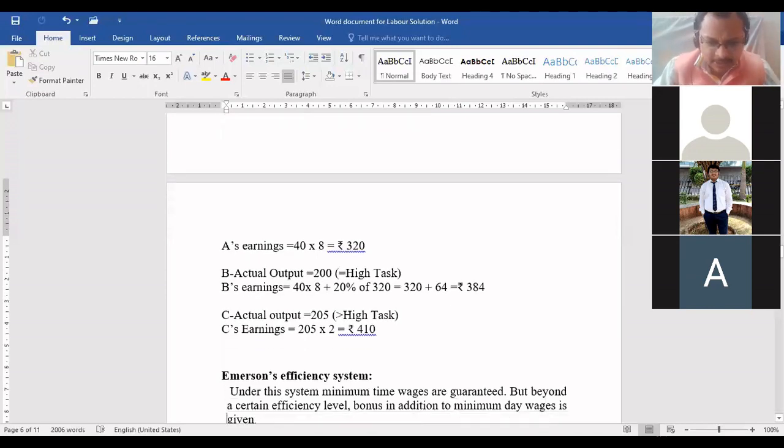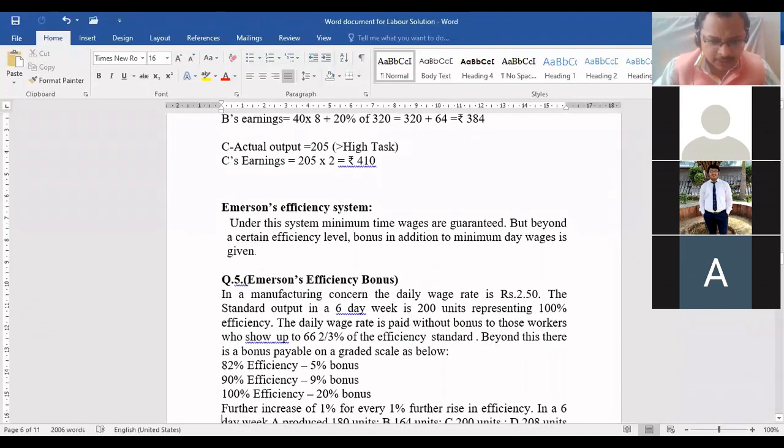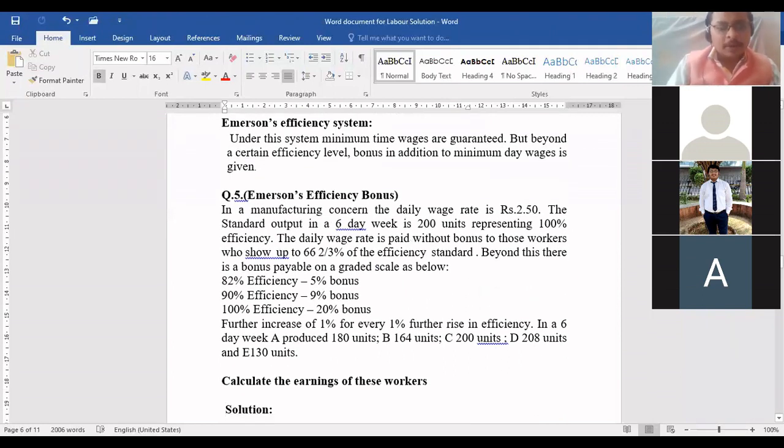Fine. Just quickly take up the question, then you'll understand everything. Come on, Jai, can you read this question quickly, beta? Yes, sir. In a manufacturing concern, the daily wage rate is 2.50. The standard output in a 6-day week is 200 units, representing 100% efficiency.